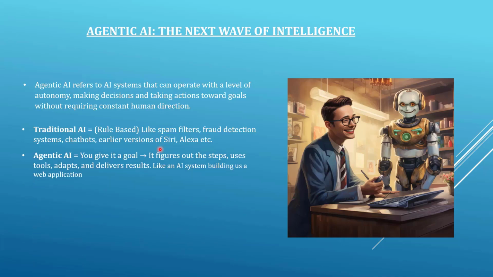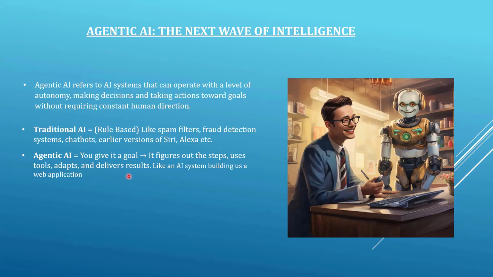The modern agentic AI systems work towards achieving a goal. Now, in order to achieve that goal, the required steps, the tools, those decisions are taken by these agentic AI systems, and their only goal is to deliver the results.